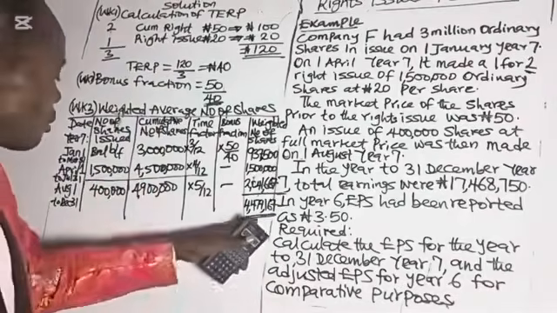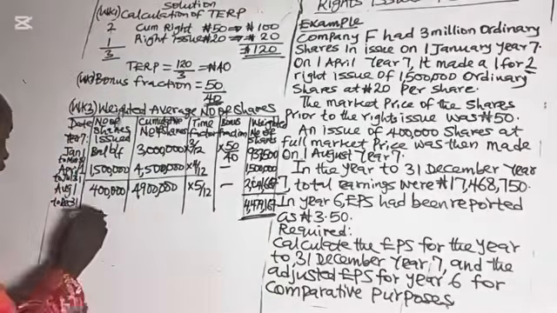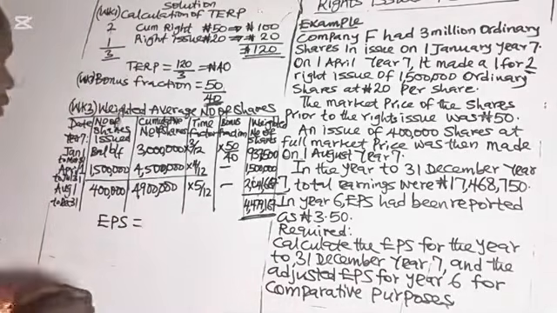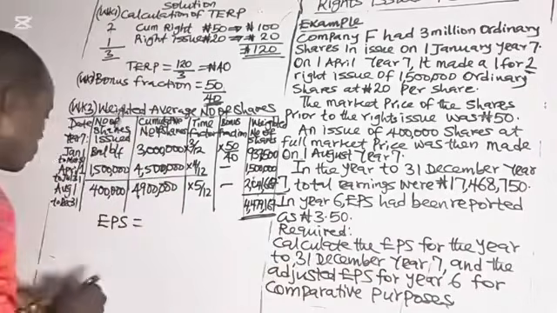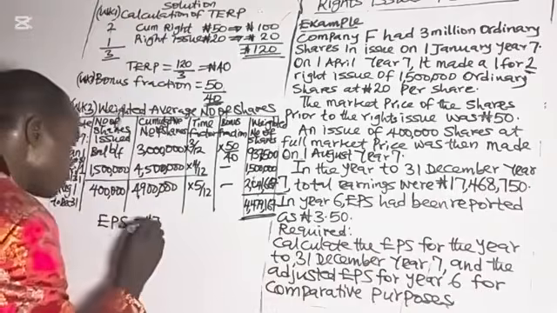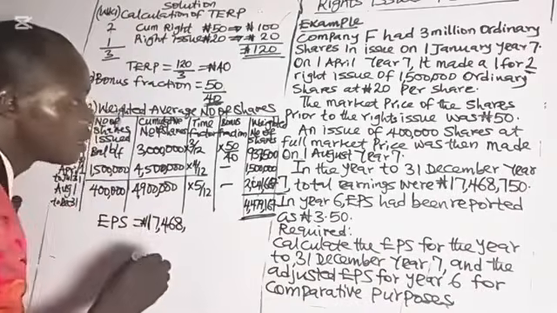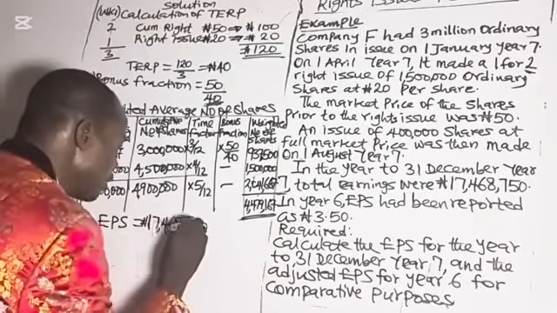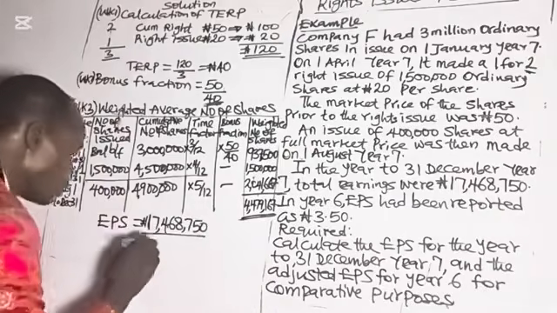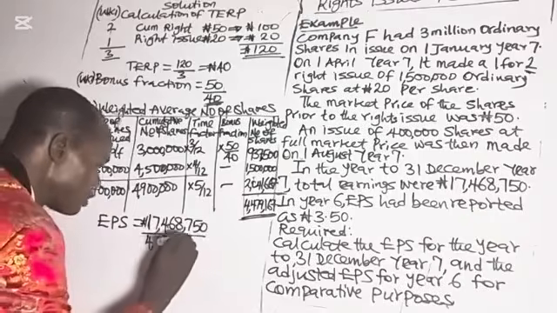It is this weighted number of shares that will be used in calculating the earnings per share. The EPS now, we have the earnings for year 7, which is 17,468,750, divided by the weighted number of shares in issue, which is 4,479,167.